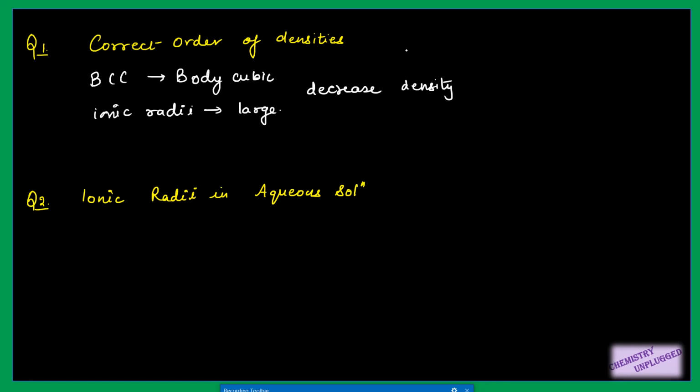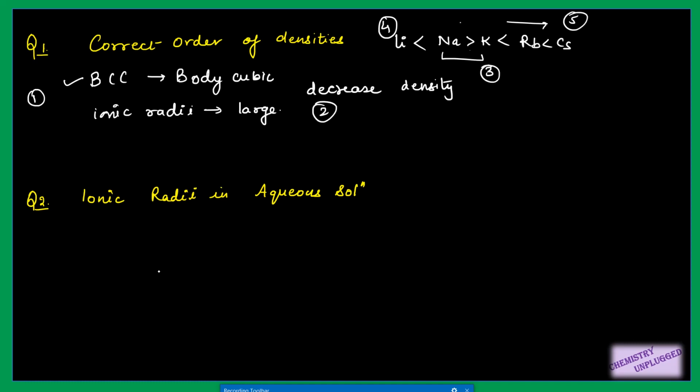Through this point, two things are clear: they have low densities, and they have a BCC type of structure. Then out of all alkali metals, lithium is lightest in nature, meaning its density is smallest. Then when we go down the group, density increases. But out of all these, potassium has density lower than sodium. This point is important, right? So we have discussed that all these alkali metals have BCC type structure, they have low density, density increases down the group, and lithium is the lightest known metal. Sodium has density greater than potassium.